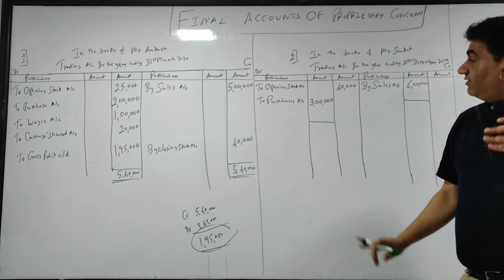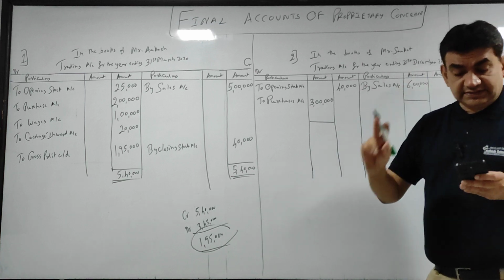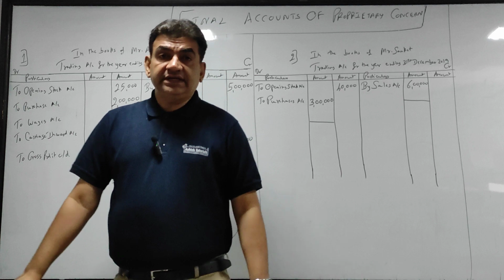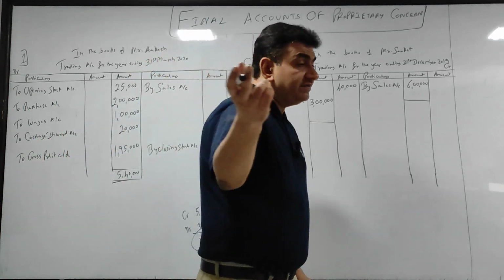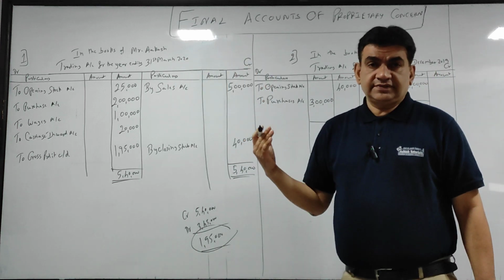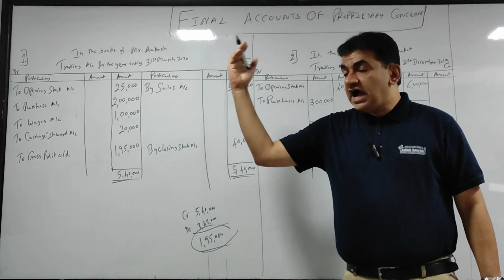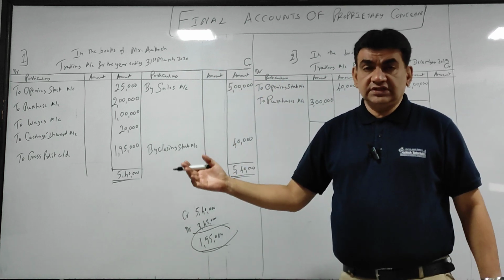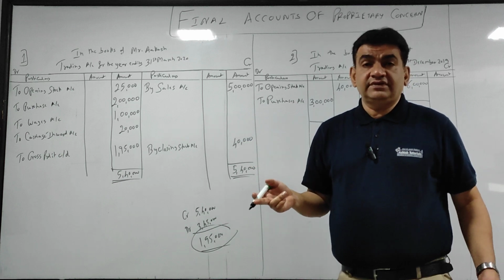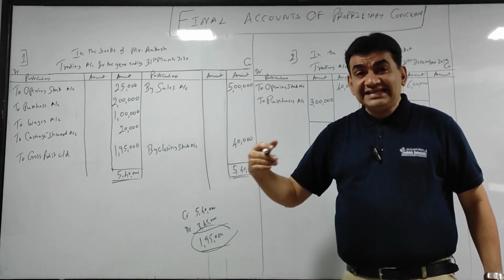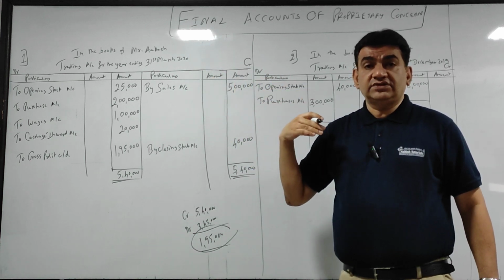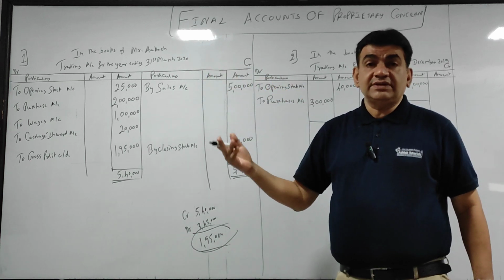Now guys, see why we have left a line at both the places. Purchase return 20,000. You all know what a return is, we did it in the beginning, and also in detail in the subsidiary books chapter. Today I buy goods. After I receive the goods, I come to know the goods are defective. So if goods are defective, I return them to the supplier, the person who has given me the goods. I will tell him, brother, I don't want this, it is not right.